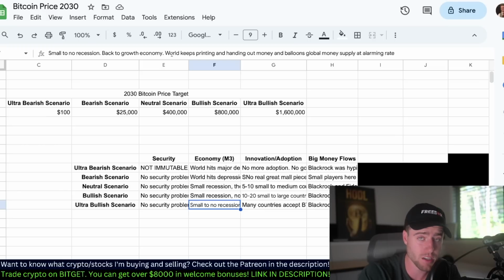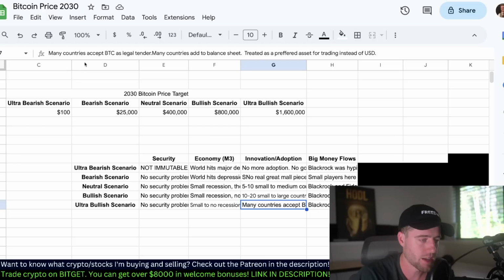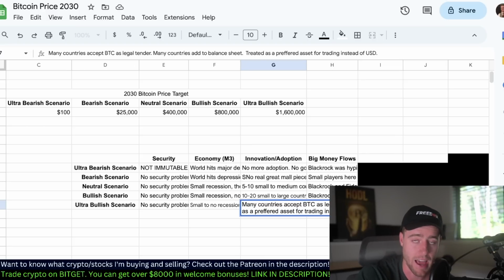So if Bitcoin goes up too fast, if it goes up to millions and millions of dollars, there might be a red flag that something has broken in the economy, and it might not actually be good unless you hold a lot of Bitcoin, but it might be bad for the rest of the world. Many countries accept Bitcoin as legal tender. Now, again, this isn't something that necessarily has to happen, but that could push Bitcoin's price up pretty drastically.